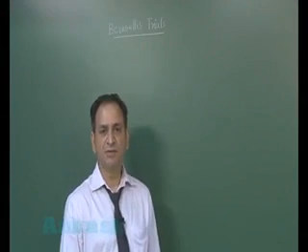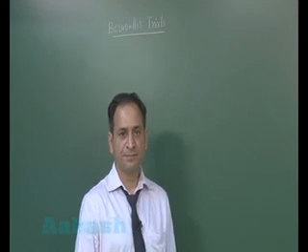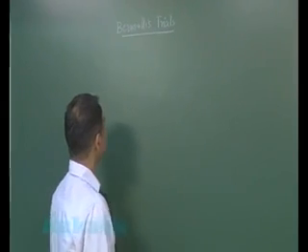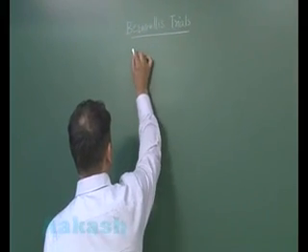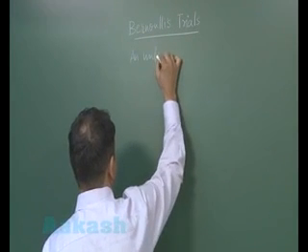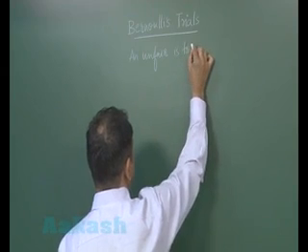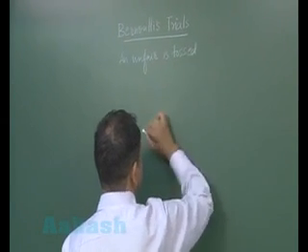Now let us work on some examples related to binomial trials. This is the first one. An unfair coin is tossed seven times.